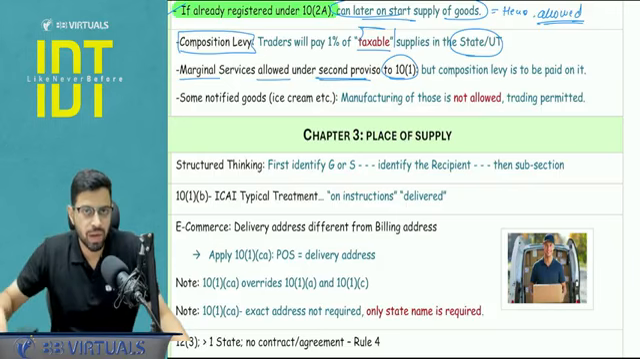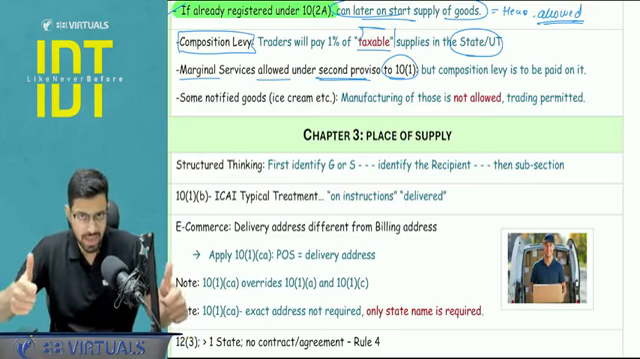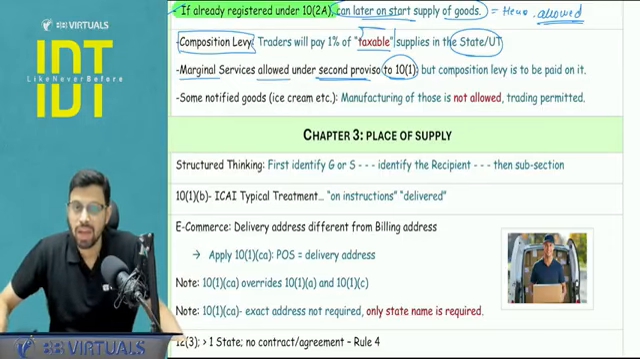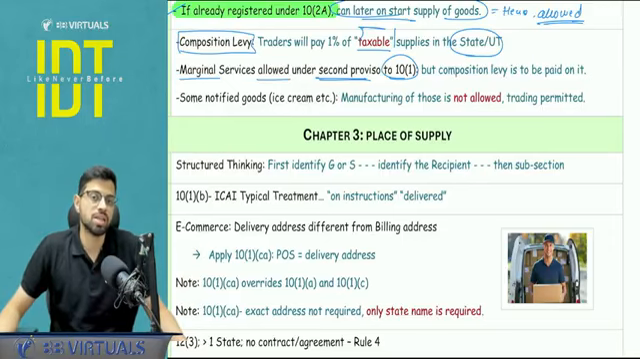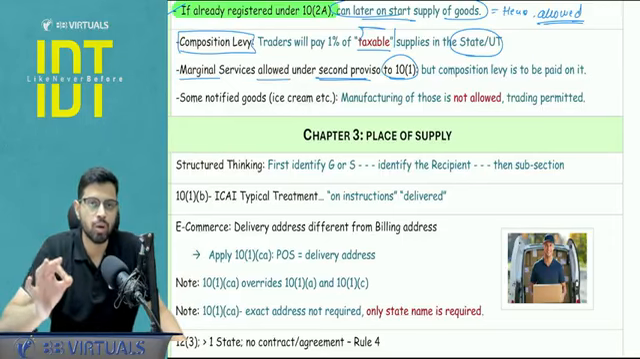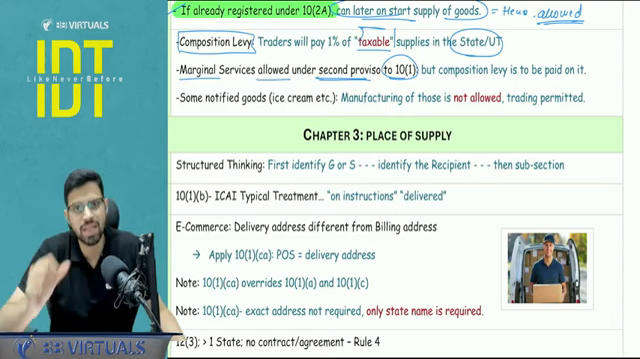First, you need to check the limit, whether the services are in the marginal limit or not. If the answer is yes, the person can continue under 10.1. But guys, here there is a chance of a mistake. Please don't forget to put composition levy on that marginal services limit.